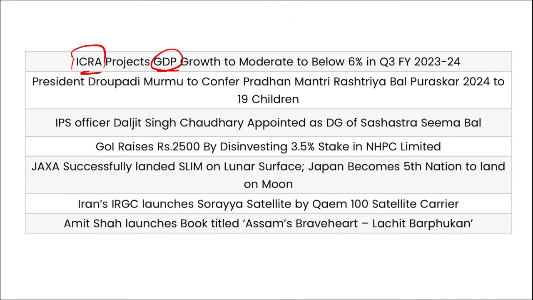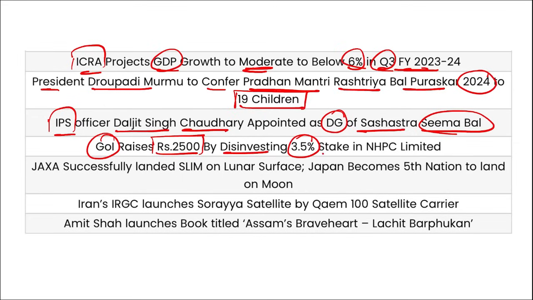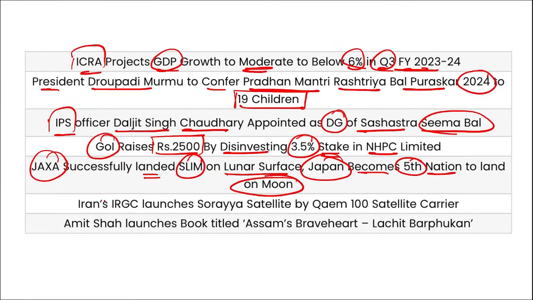ICRA projects a GDP growth rate to moderate below 6% in the third quarter of fiscal year 24. President Draupadi Murmu to confer Pradhan Mantri Rashtriya Bal Puraskar 2024 to 19 children. Then IPS officer Daljit Singh Chaudhary appointed as the Director General of Sashastra Seema Bal. Government of India raised 2500 crore rupees by disinvesting 3.5% stake in NHPC Limited. Then JAXA Space Agency of Japan successfully landed SLIM on lunar surface, and Japan became the fifth nation to land on the surface of moon.